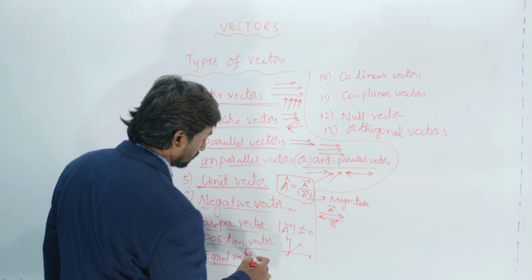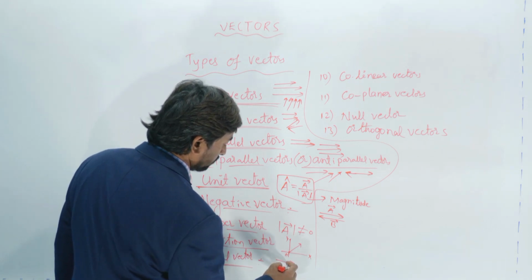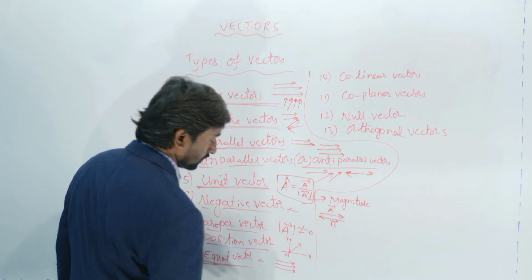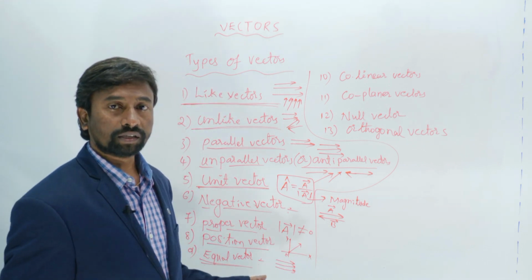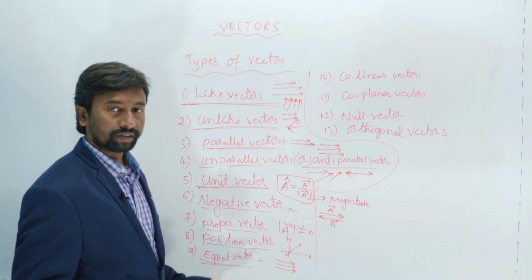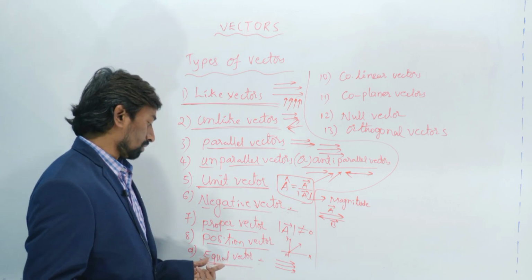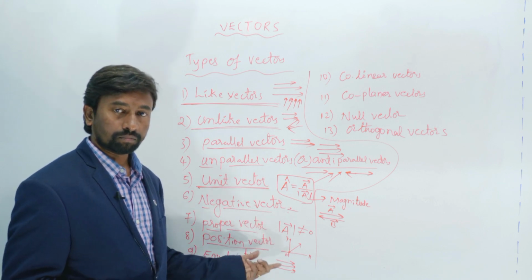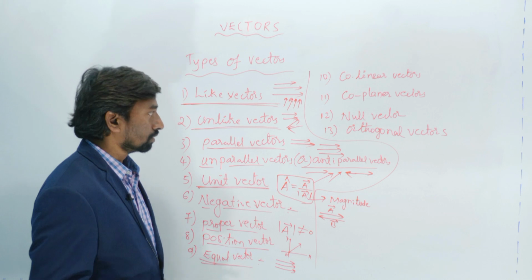And equal vector is nothing but the vector which has equal magnitude and the same direction. The vectors which are the same in magnitude and direction are said to be the equal vectors.